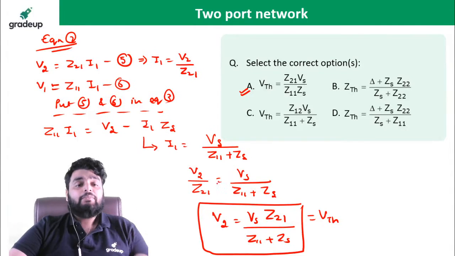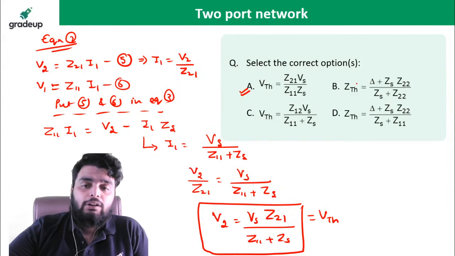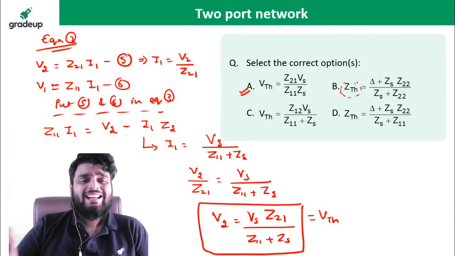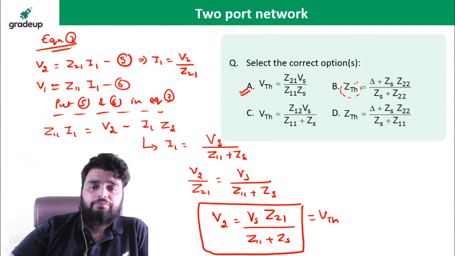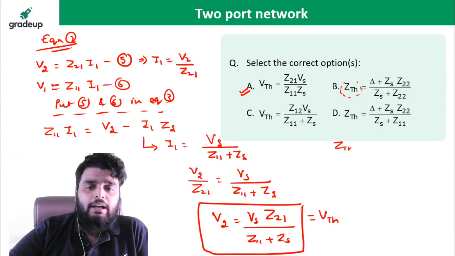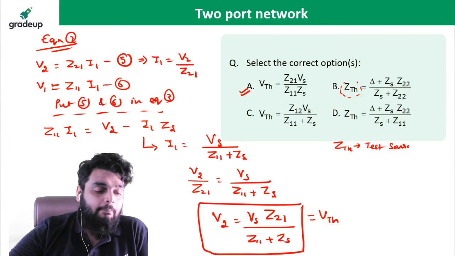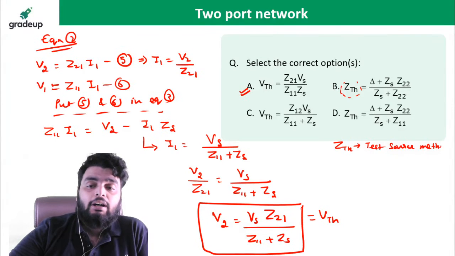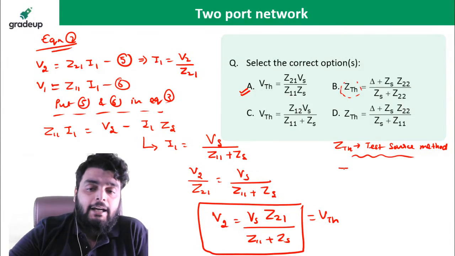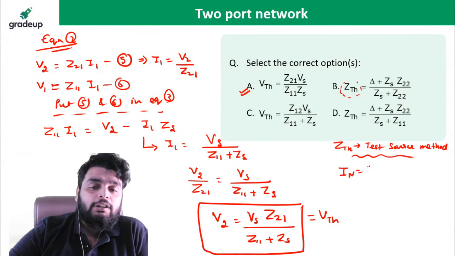Fine, simple. Next, I need to find out the ZTH. So there are two methods to find out ZTH. One method to find out ZTH is the test source method. Okay, but sometimes in this type of network, the test source method is a difficult method. So the other method is that I will find out the Norton's current.